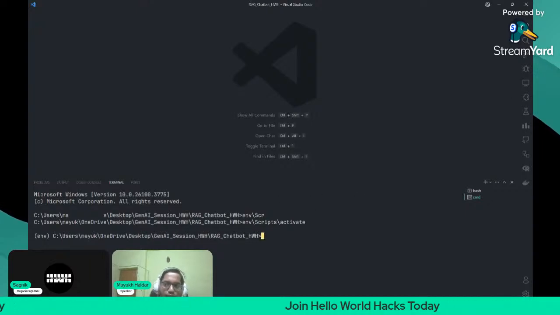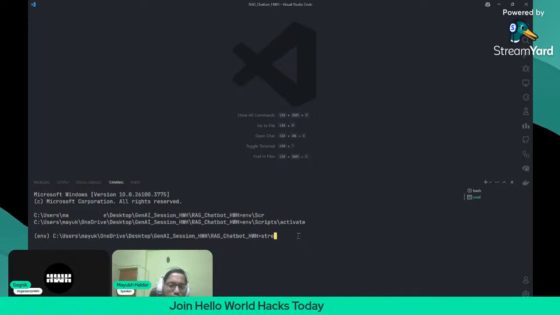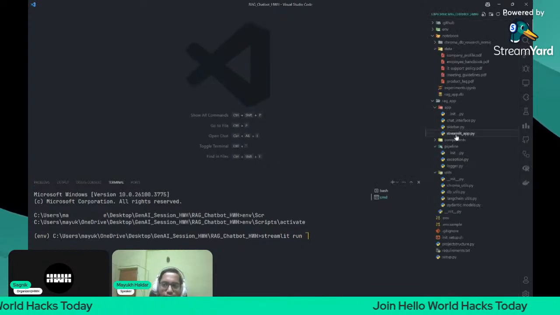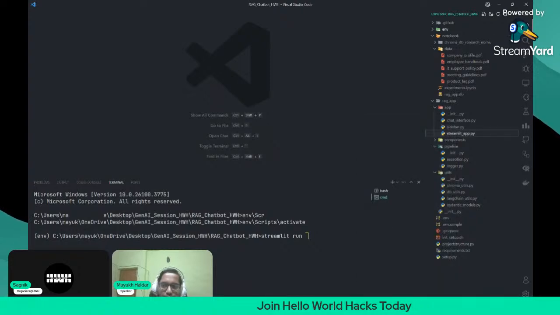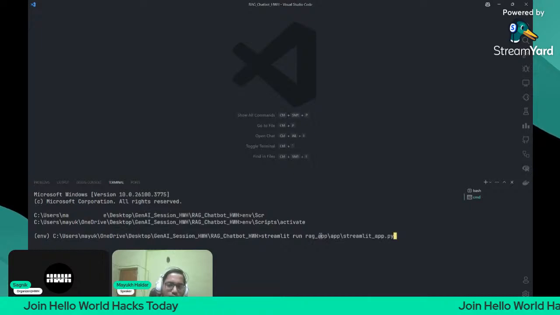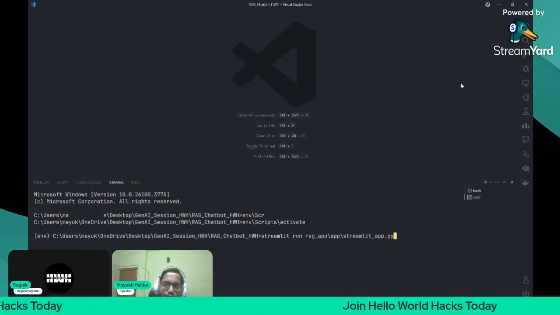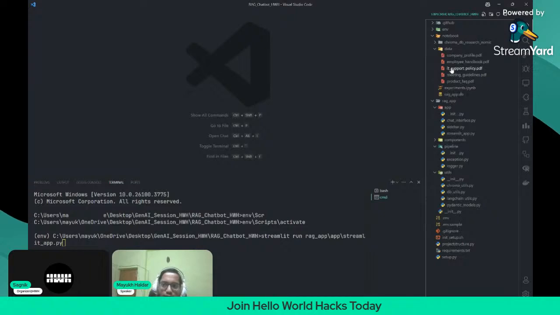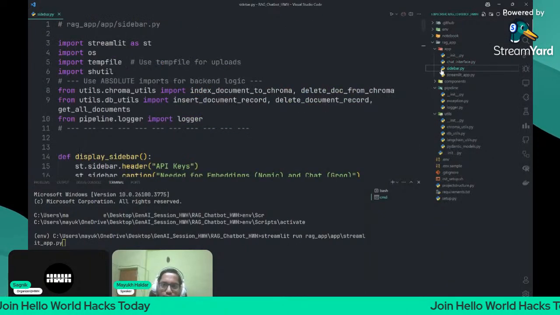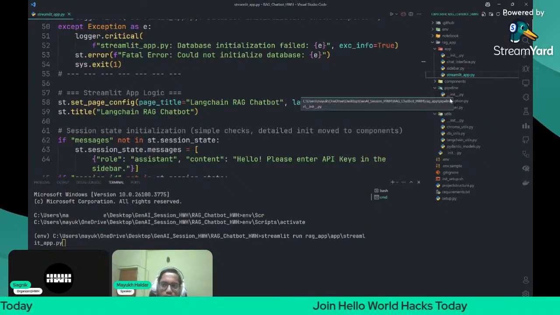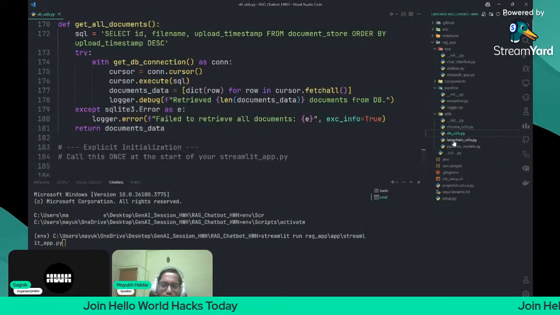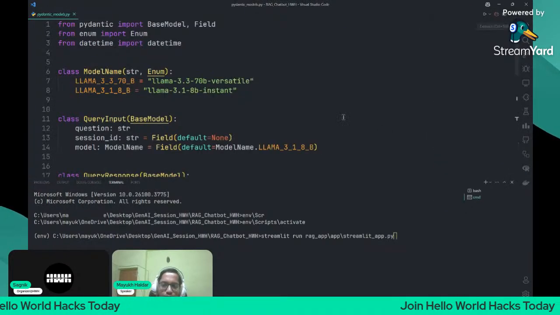Then you can run Streamlit run, and copy the relative path from your Streamlit app. Copy relative path. This is the main UI interface. Let me see whether everything is fine or not. Chat interface is fine. It is complete. This part is also done, this part is done, complete. I think this should work.